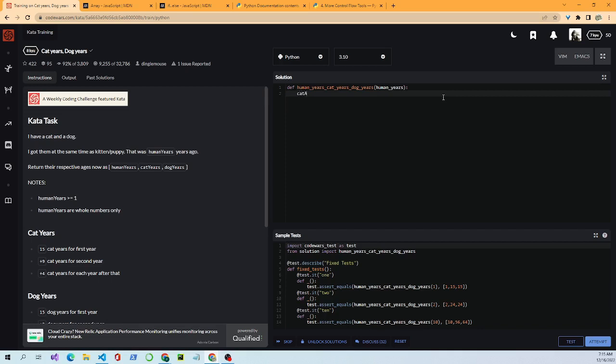We want to start with a variable again. Cat age equals 0. Dog age equals 0. Okay, we're starting with these two variables at 0. Now we want to do an if statement.